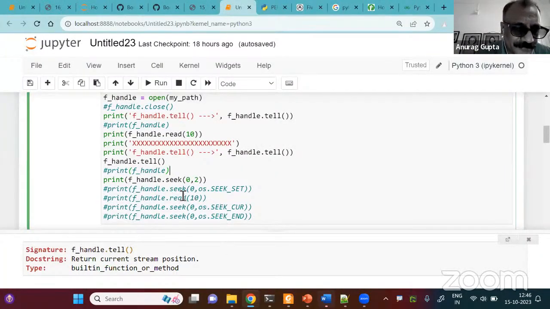Coming back here, let us remove all these things. Let us remove this, print it out, and run it. Let us remove this print also.